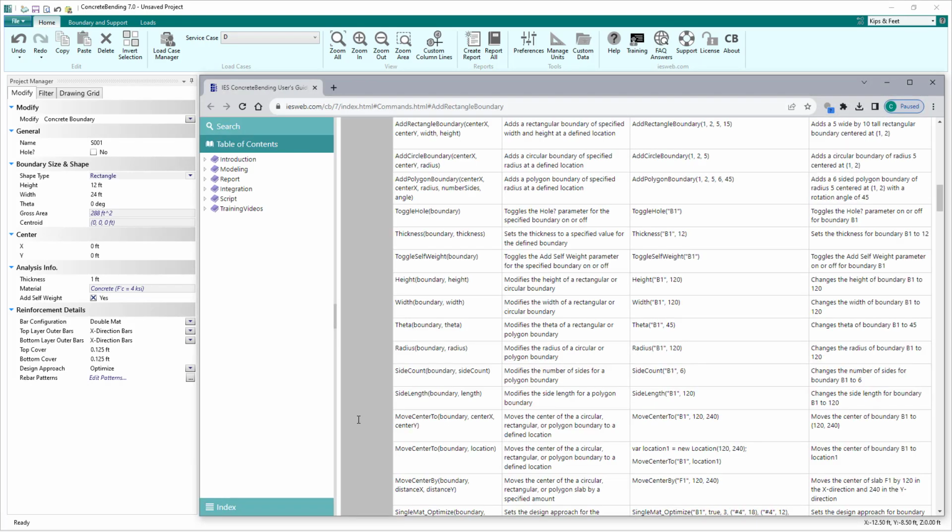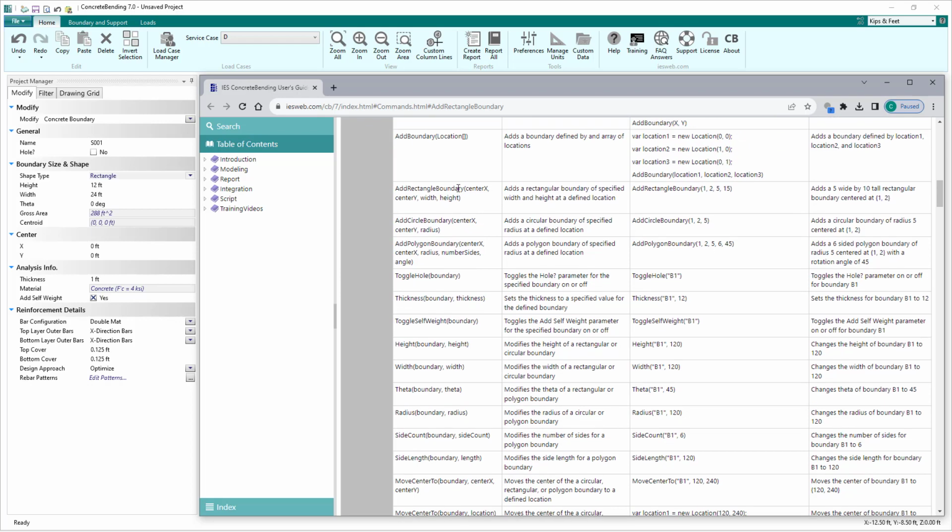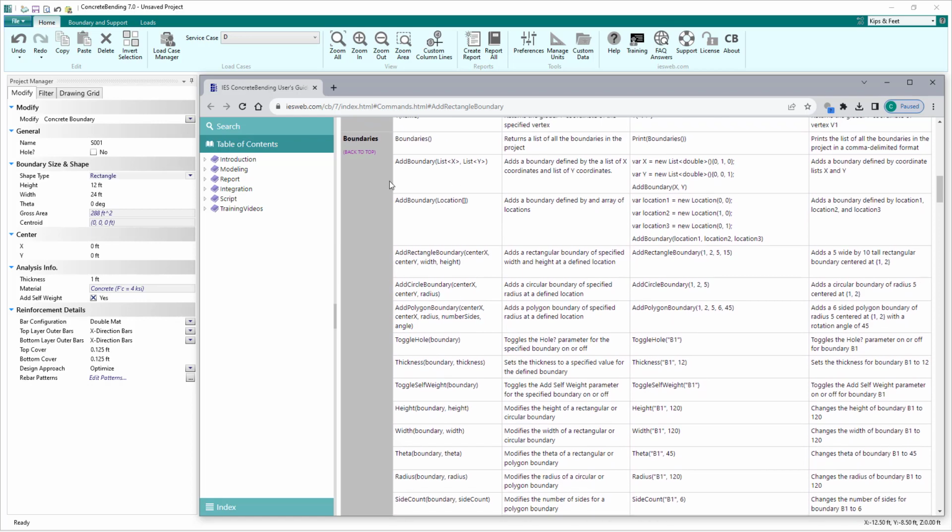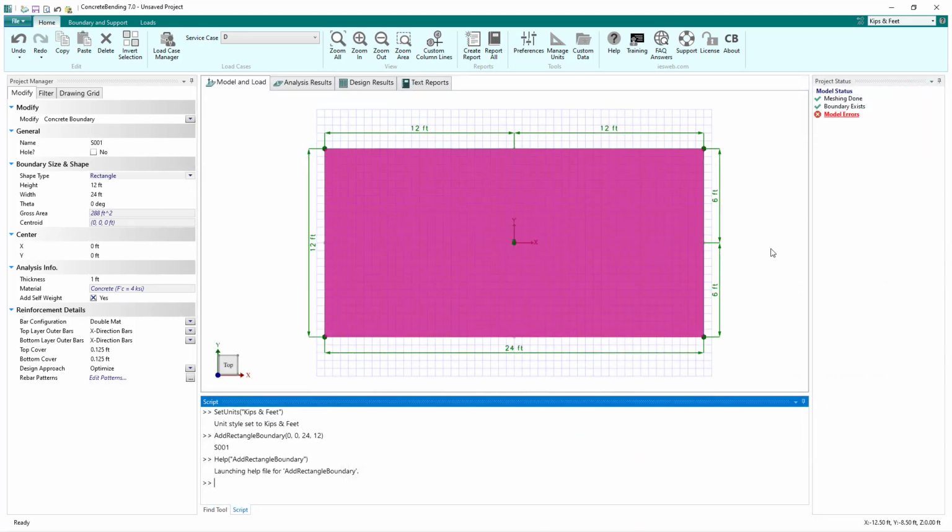This launches the help file and takes us to that particular command to see the various inputs it can receive, a description of what the command does, an example of how it is used, and an explanation of the example. In the help file, we see that there are commands to add rectangular, circular, and polygon boundaries, in addition to an add boundary command to generate a generic boundary based on a list of the X and Y coordinates or based on an array of locations.